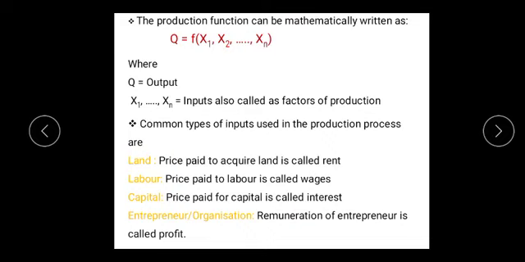Thus, entrepreneur may be defined as the factor that starts the productive activity by properly coordinating all the factors of production, whether it is land, labor, capital, raw materials, or other inputs. The entrepreneur successfully manages the business activities and undertakes all risks arising out of business activity.